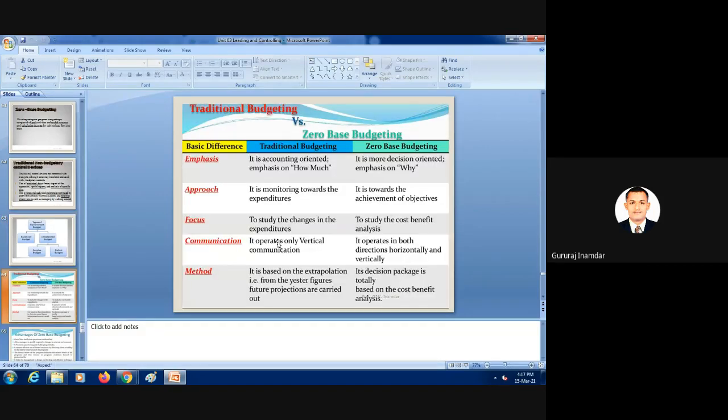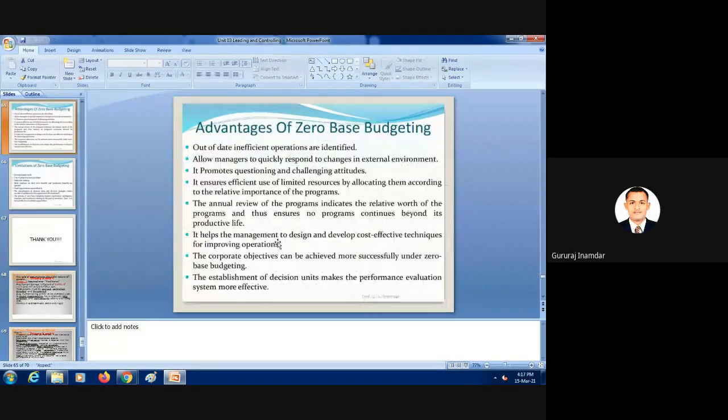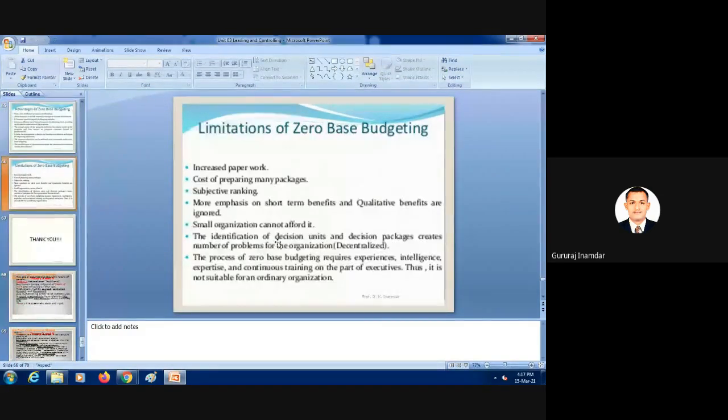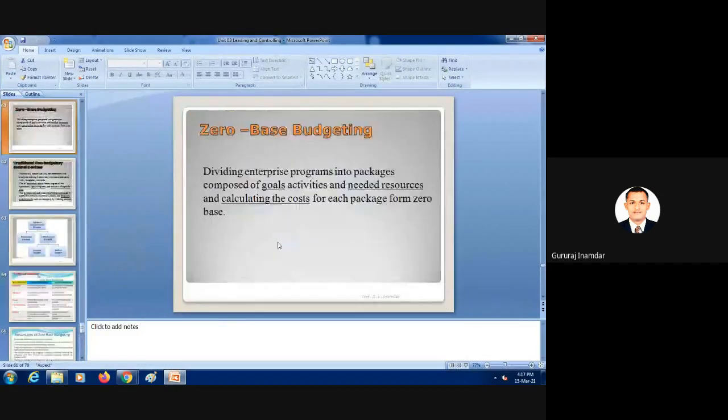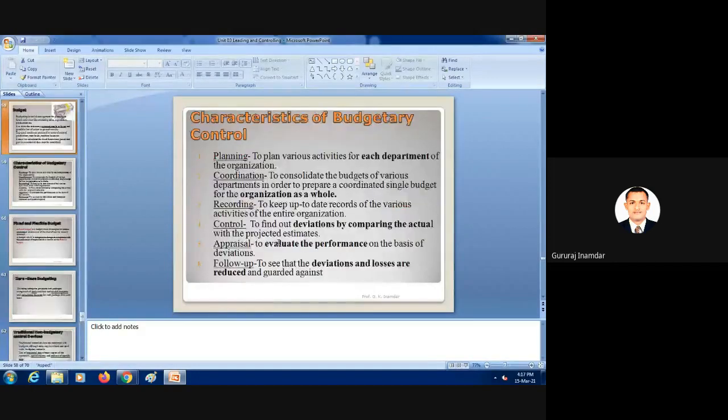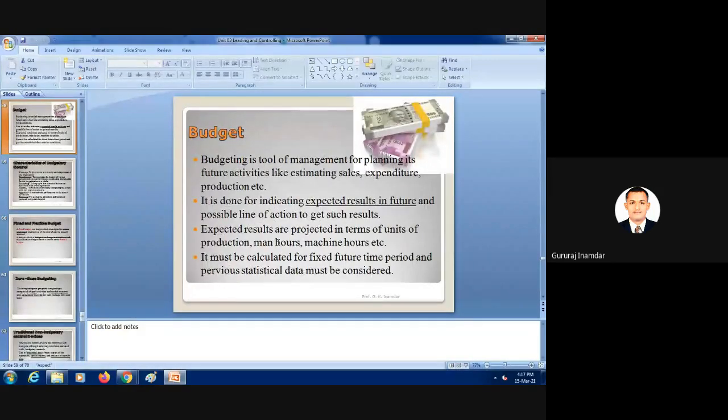So there are traditional budgeting and zero based budgeting. This is a difference. Advantages of zero budgeting, limitations of zero budgeting, so that factors of budget you can say that. These are very simple and a very important factor while doing work in an organization. So all the factors are included in the controlling.